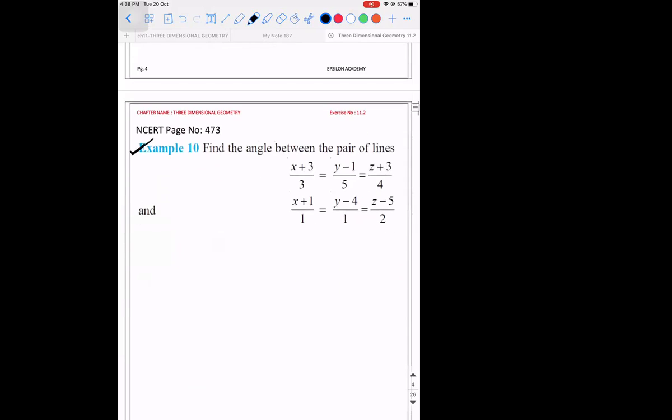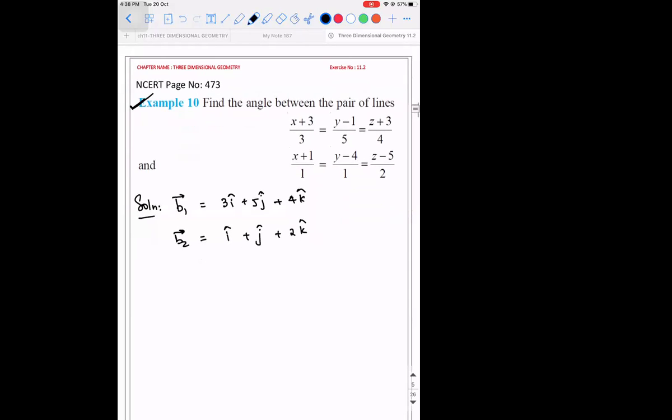Let's do example number 10. Solution. Find the angle between the pair of lines (x plus 3)/3 = (y minus 1)/5 = (z plus 3)/4. So from this, tell me what is the b1 vector. You can directly look at it and tell me. It is 3i cap plus 5j cap plus 4k cap. Similarly, what is the b2 vector? It is i cap plus j cap plus 2k cap. So what is cos theta, guys?